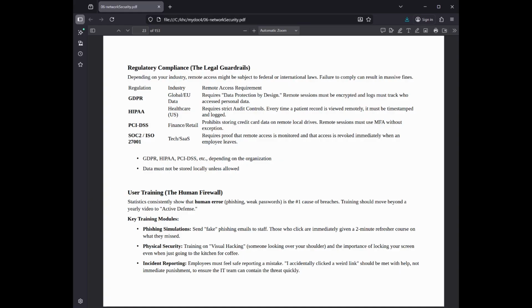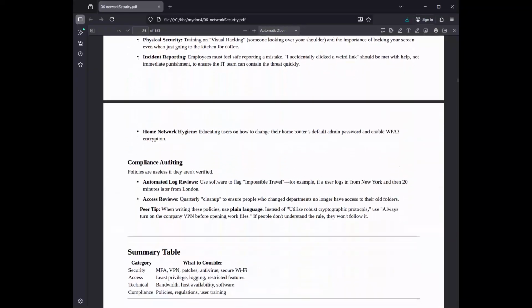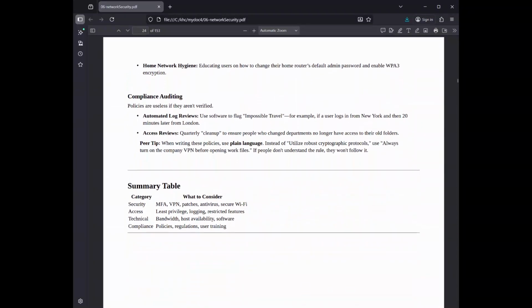Those who click are immediately given a 2-minute refresher course on what they missed. Physical security: training on visual hacking, someone looking over your shoulder, and the importance of locking your screen even when just going to the kitchen for coffee. Incident reporting: employees must feel safe reporting a mistake. "I accidentally clicked a weird link" should be met with help, not immediate punishment, to ensure the IT team can contain the threat quickly. Home network hygiene: educating users on how to change their home router's default admin password and